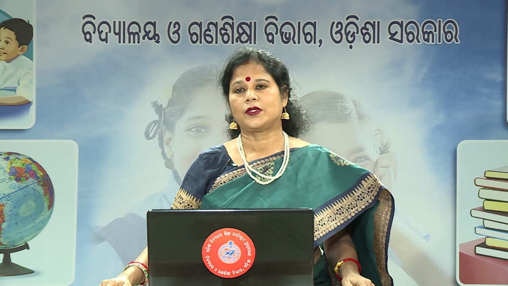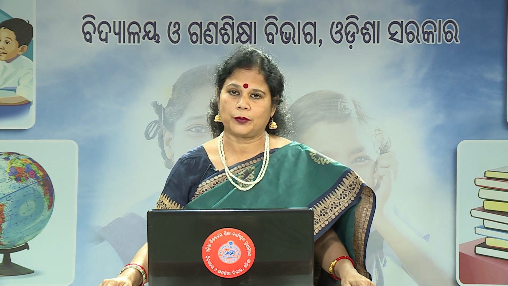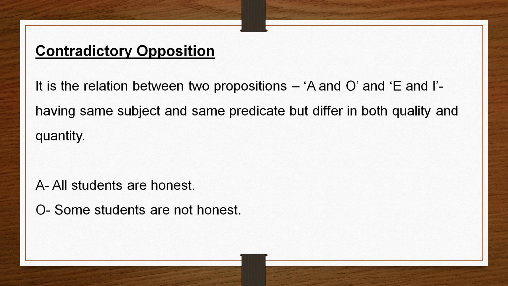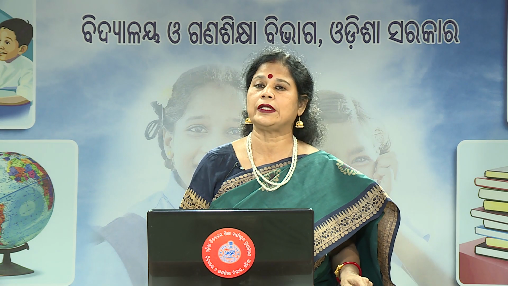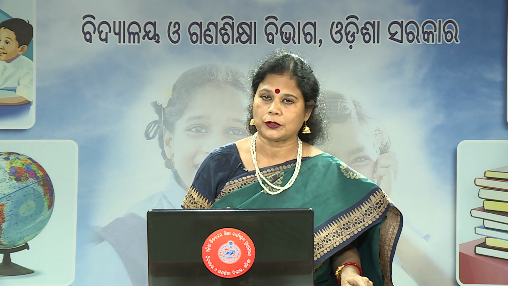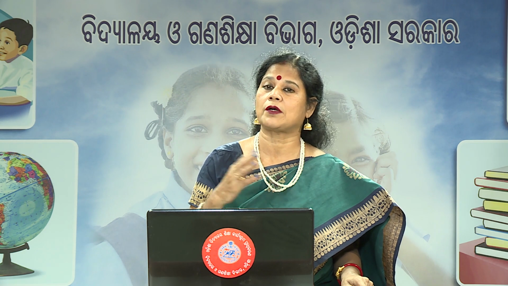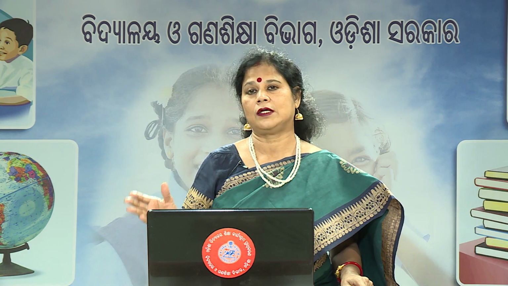Now the next opposition is contradictory opposition. Here the contradictory opposition holds between two propositions, the two diagonals in that square, that is between A and O, and E and I. They have the same subject, same predicate, but they differ in both quality and quantity. So contradictory opposition is the complete opposition. Here we find the complete opposition between the two propositions.